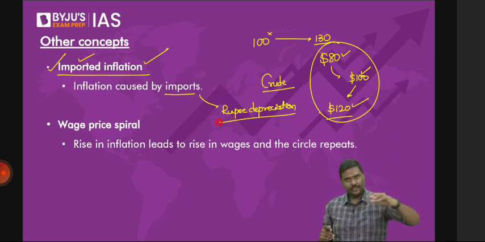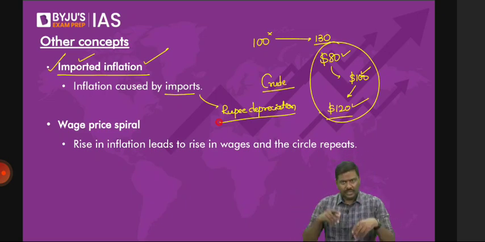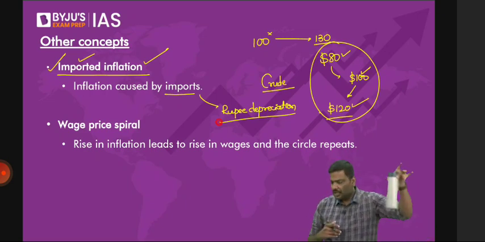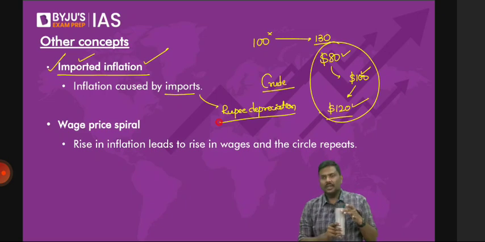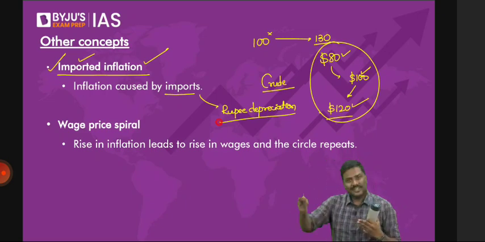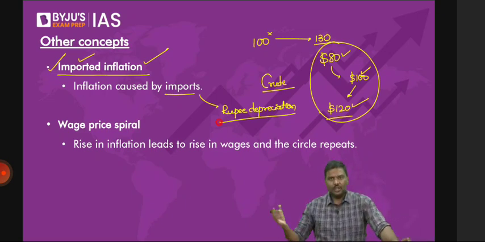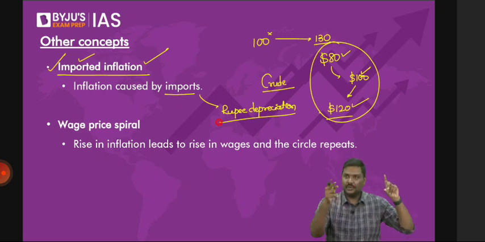Most of the trade, we pay in dollars. We receive in dollars. But dollars are not printed in India. Dollar is not a domestic currency, which means we should receive dollars from the international market. So how do we get dollars? If you export a commodity, you manufacture this, you export it, you'll receive dollars. But can you use the dollars in India? Can you use the dollars to purchase raw material? Of course not. So what will you do? You will sell the dollars. So in the market, dollars are available. Remember this. But on the other hand, you have imported a raw material, you want to pay dollars, but you have rupees. You need to sell rupees, you need to convert rupees into dollars.